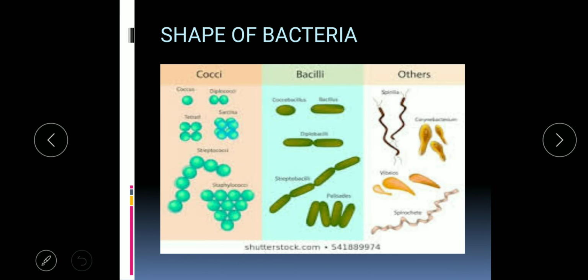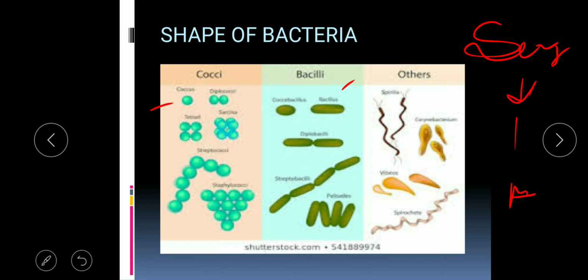Now, what are the various shapes of bacteria? The shapes of bacteria are round, rod-shaped, and others. Please be aware of singular and plural. Singular means one, and plural means more than one. If the bacterium is round and found as a single cell, it is known as coccus. Cocci is used for the plural.